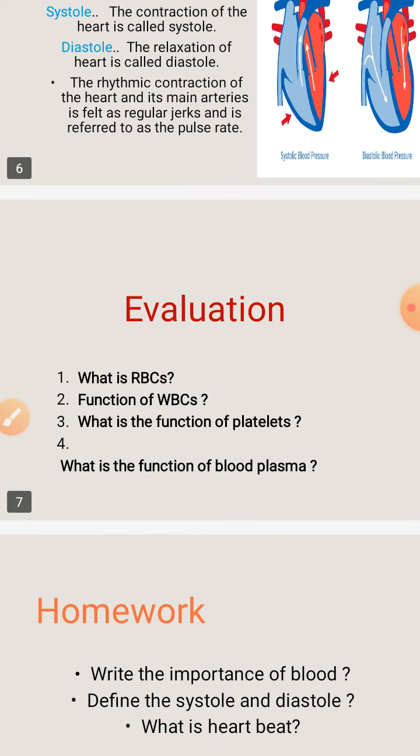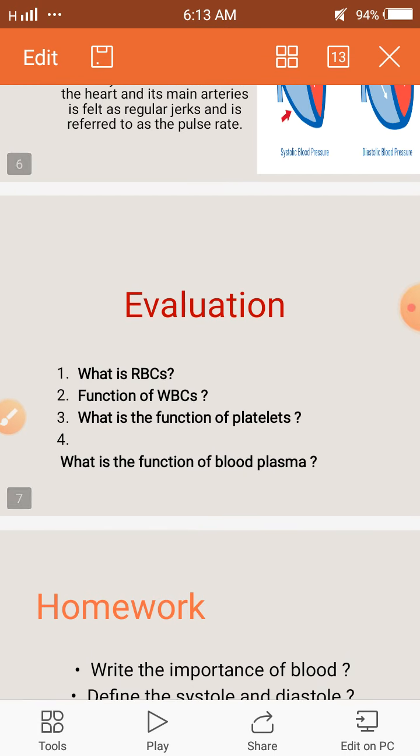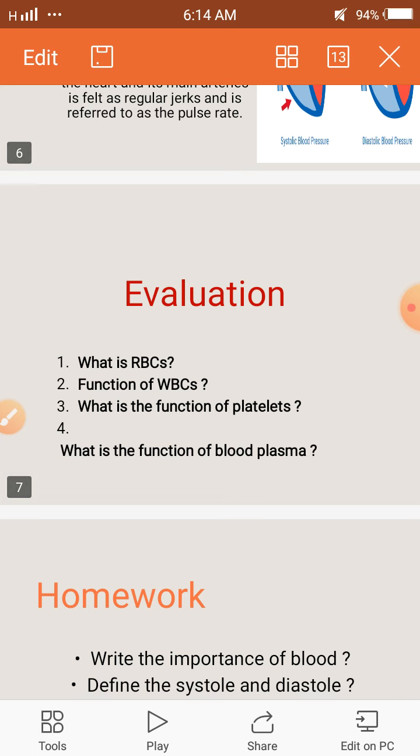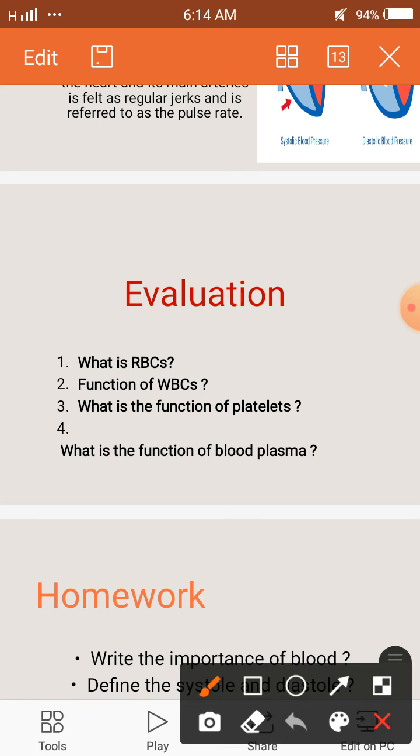Now you all tell me about these questions. First, what is the RBC? RBC is the red blood cell that contains a protein called hemoglobin. Then what is the function of the WBC? WBC stands for white blood cell that acts as a defense force of our body and protects us from different types of infections and diseases.